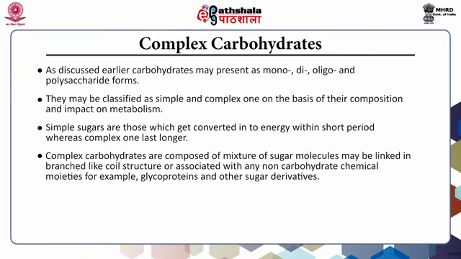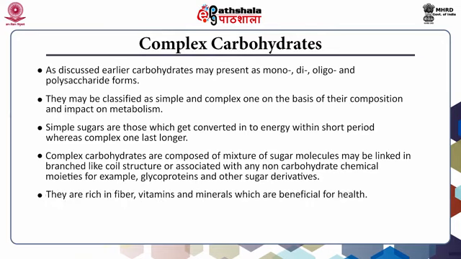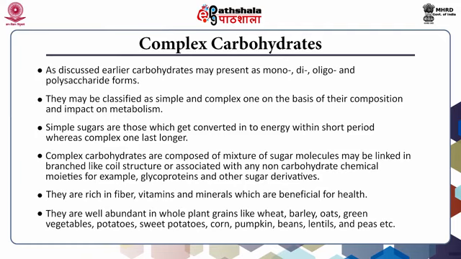Complex carbohydrates are composed of sugar molecules and may be linked in a branched or coil-like structure or associated with non-carbohydrate chemical moieties, for example glycoproteins and other sugar derivatives. They are rich in fiber, vitamins and minerals which are beneficial for health. They are abundant in whole plant grains like wheat, barley, oats, green vegetables, potatoes, sweet potatoes, corn, pumpkin, beans, lentils, peas, etc.